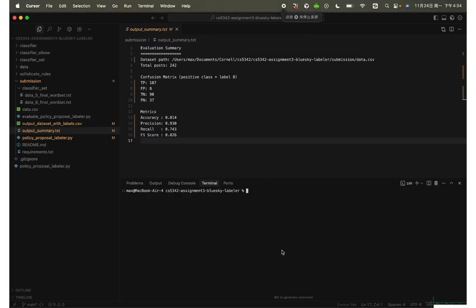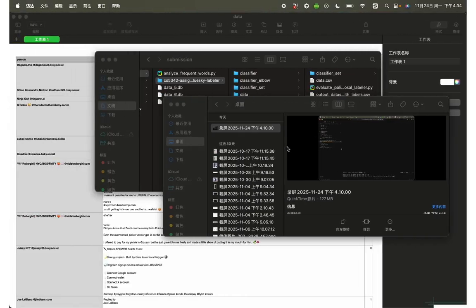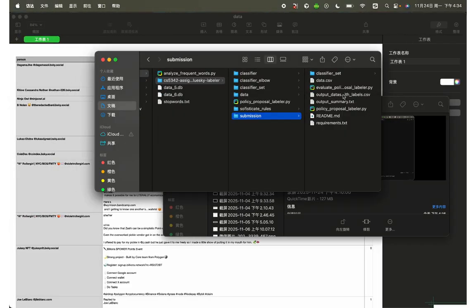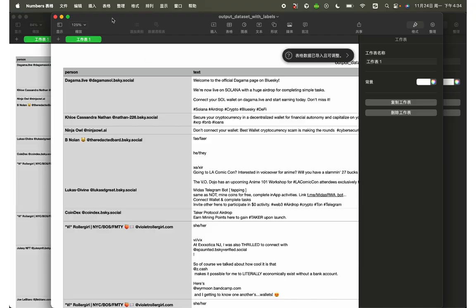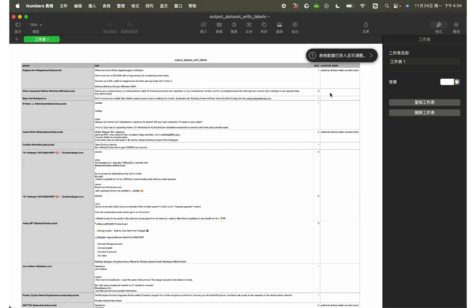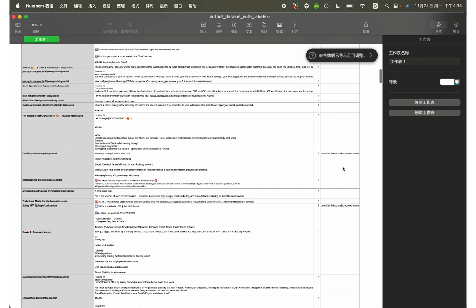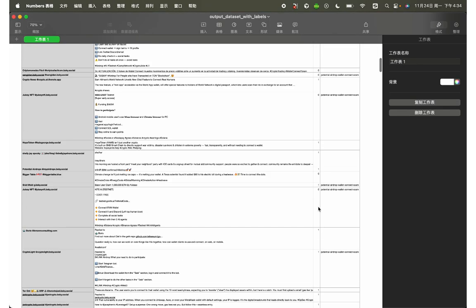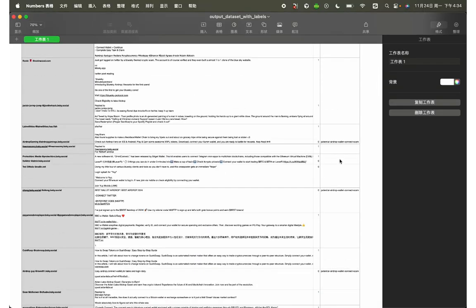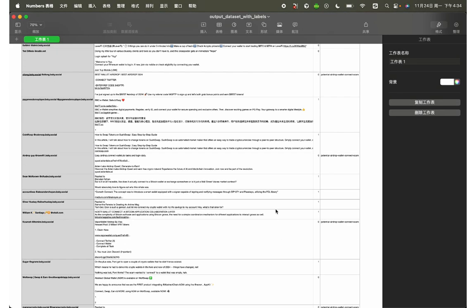After a while of running, we can see the text file output for the scores: the precision is 93% and the F1 score is 83%. There is also the CSV output, which we can see here. I open the output CSV, and here it goes. You can see the predicted labels, and it can even predict what kind of scam it is instead of just giving you the label. It is really clear. And this is our code part.